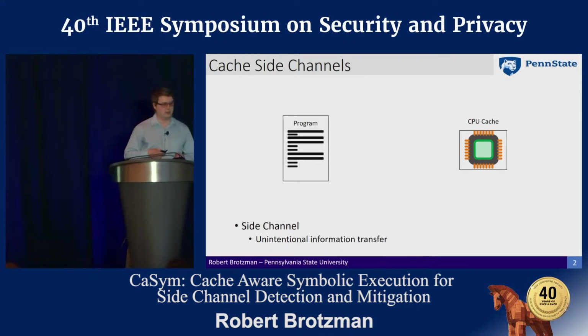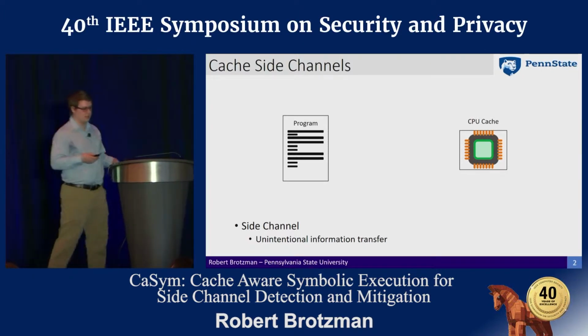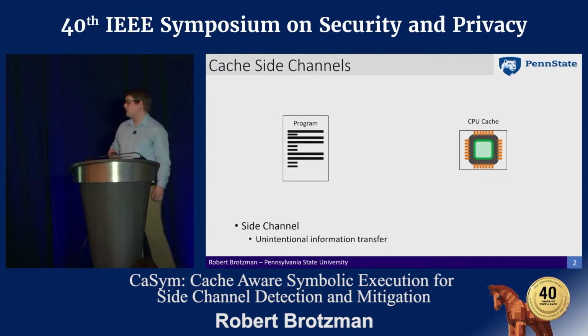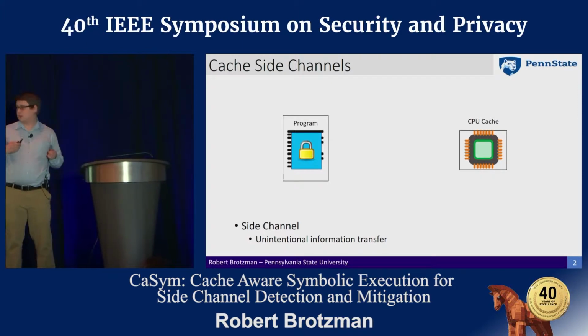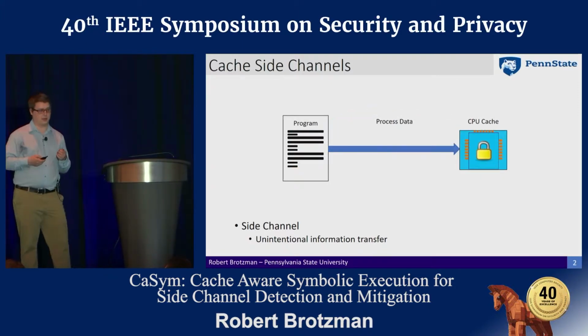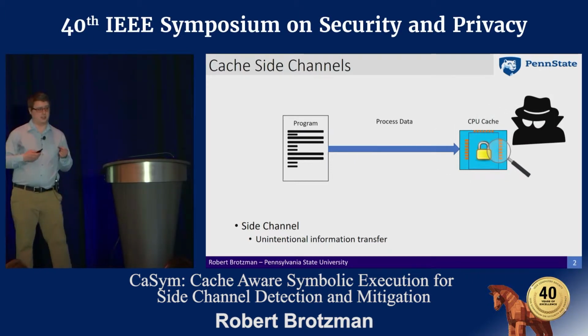So to start, I'd like to go over at a high level how cache-based side channels work. If we imagine a program that takes some sensitive data as input, as it processes the data, it's going to leave some artifacts that may be observable in the CPU cache. The adversary can extract these artifacts, maybe using a prime and probe or a flush and reload style attack.